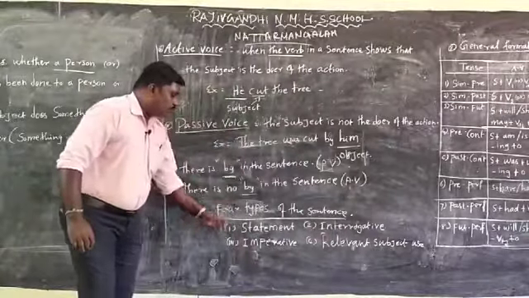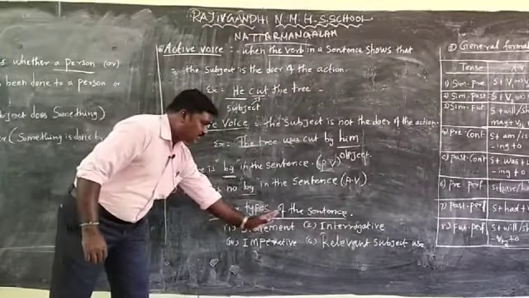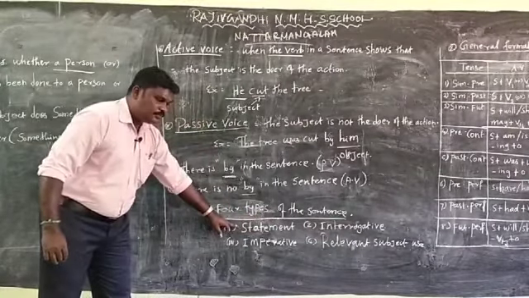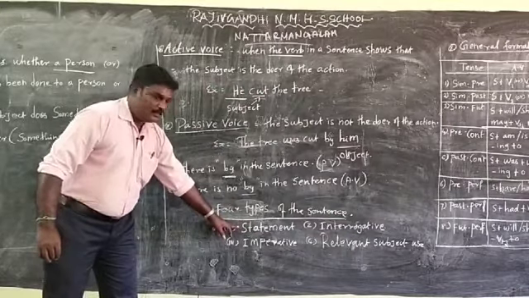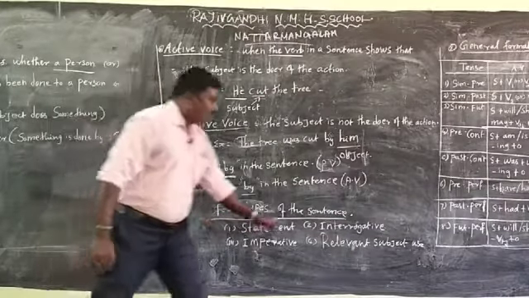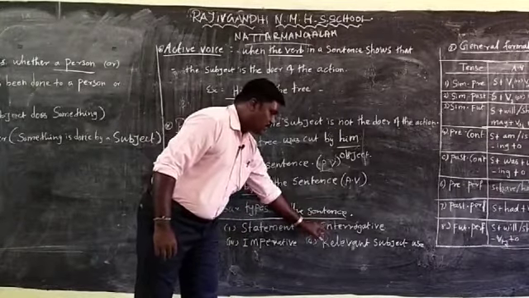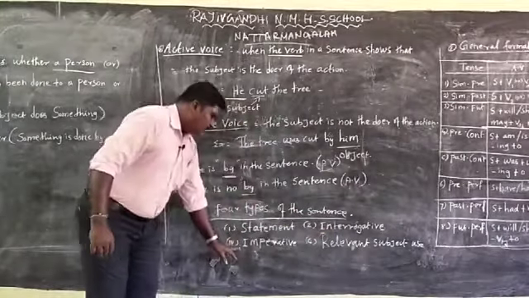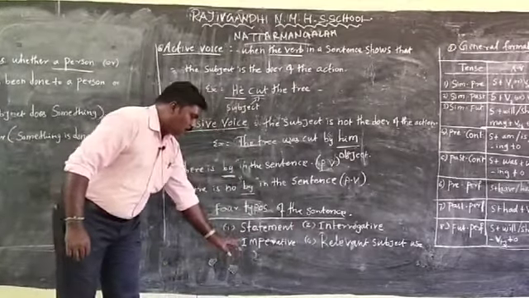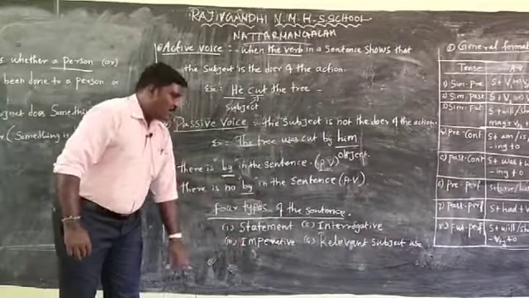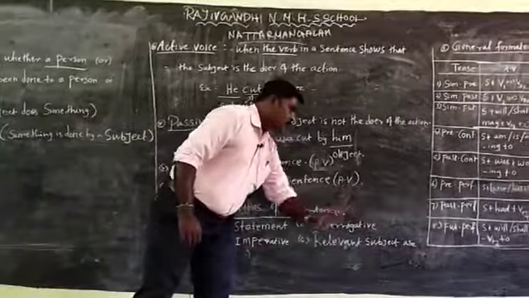You know very well, you should identify each one of the sentences. The statement starts with the subject, and the interrogative starts with two types: one is the yes/no type, another is WH words. And the imperative sentence starts with three types: one is please, don't, verb. And a relevant subject is one of the separate types.